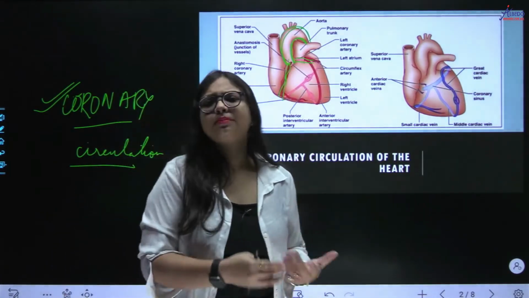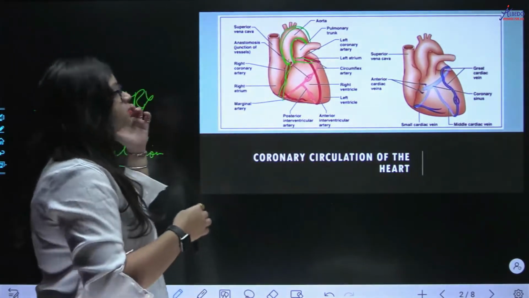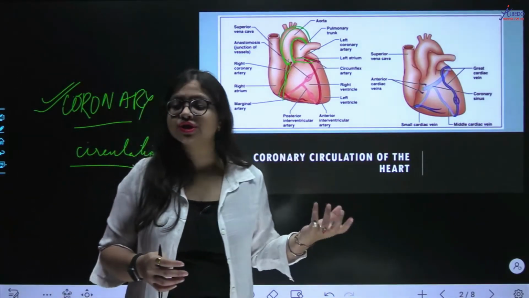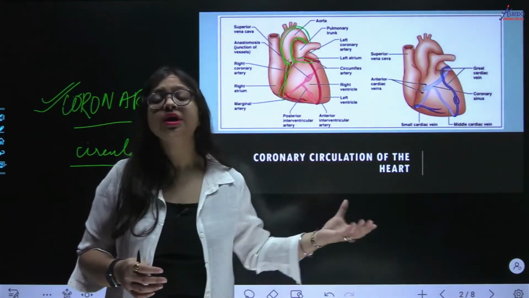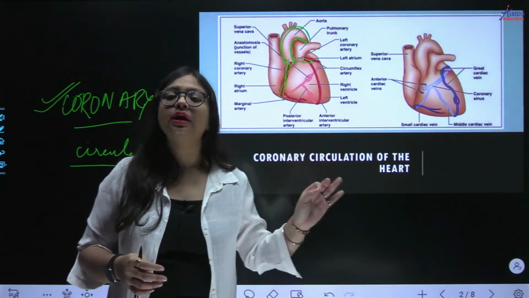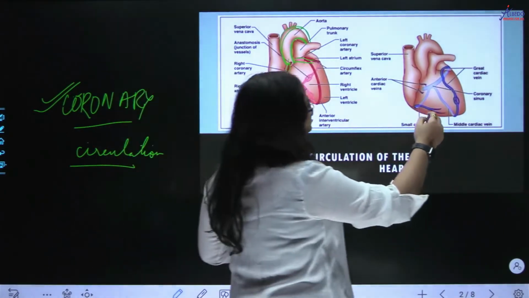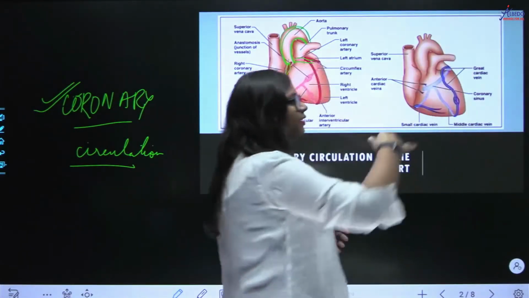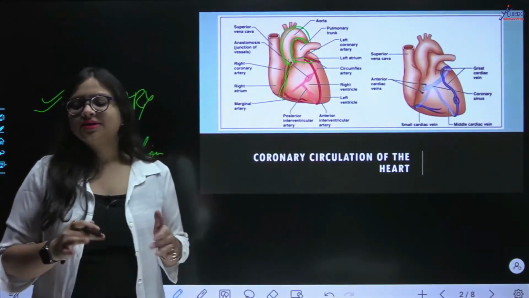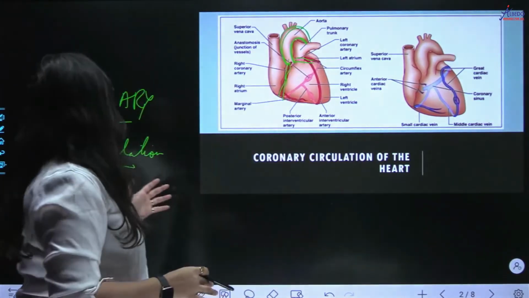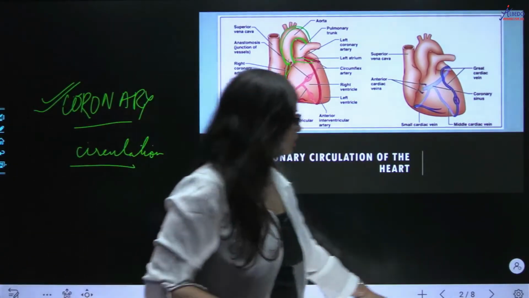Now we will study about those things later on in the chapter. For now, you remember coronary circulation. What is coronary circulation? It is that circulation which is responsible for supplying the heart and taking away blood from the heart, right? Your coronary veins originate and again drain into your heart itself. ठीक है, तो heart से ही निकलता है, heart को ही supply करता है. That's it. So this was about coronary circulation.